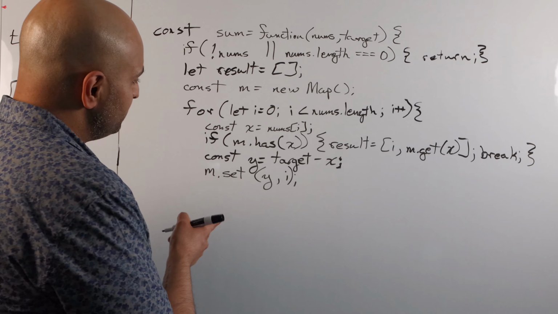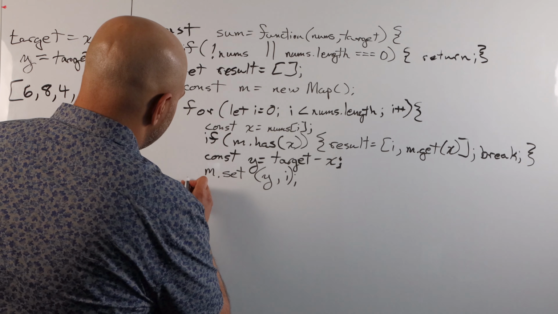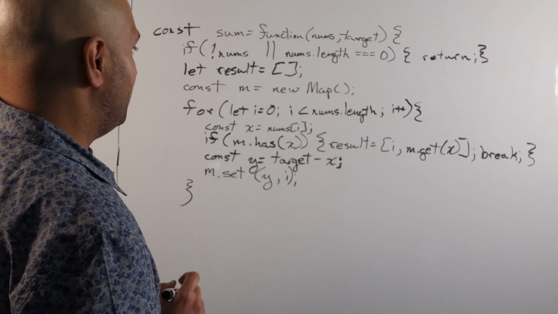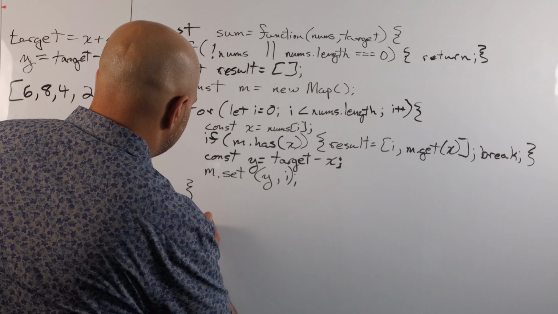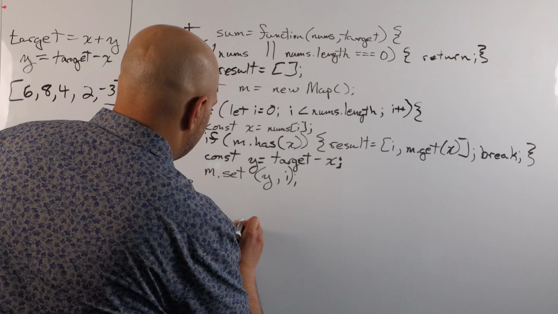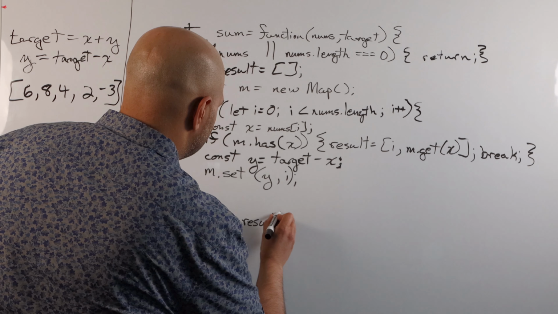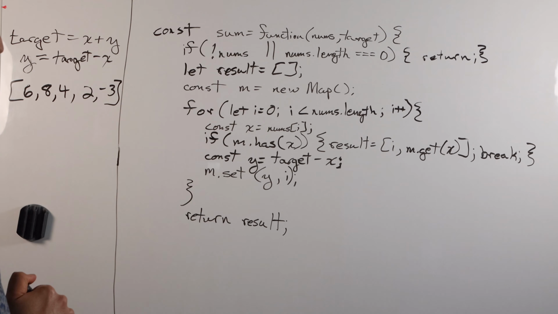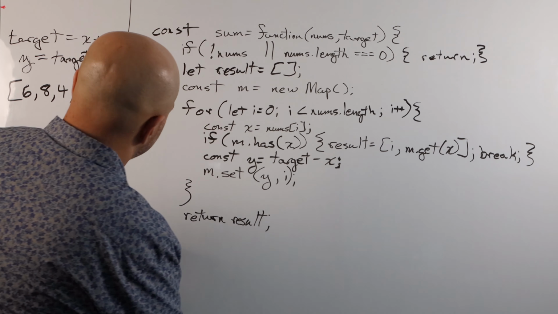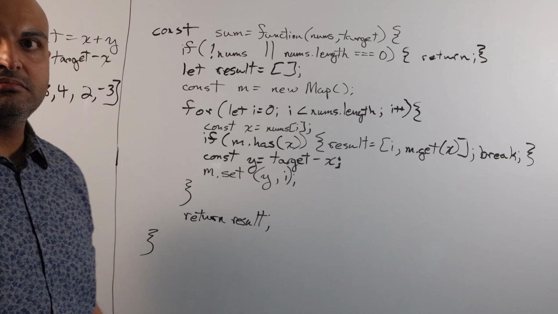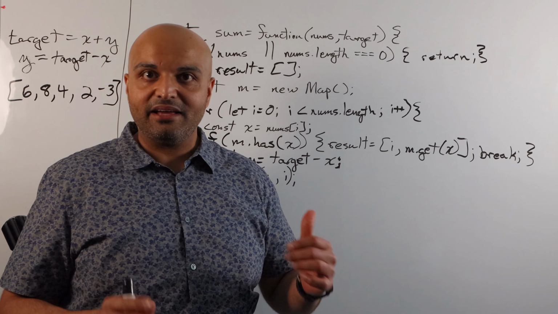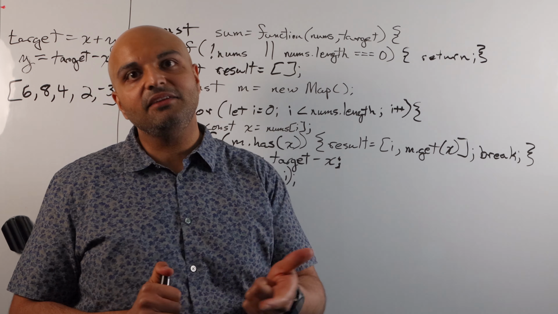So once we've done that, we've done everything we need to do within this for loop. And we can just go ahead and return our result. And that's it. Done.